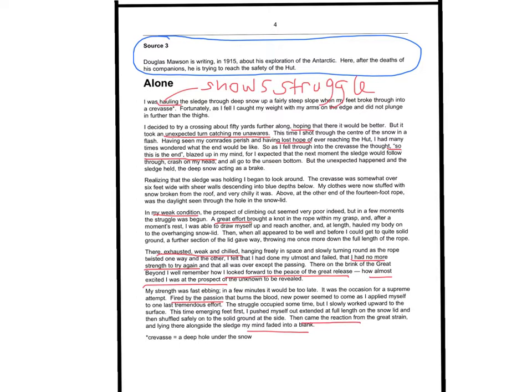So if it's an implied meaning and you're inferring meaning from what you've read, then just make a note, because that is actually a high level skill and that's what will get you into the top band, because you need to show the examiner that you can be perceptive and that you can make inferences, because that's showing that you can fully engage with the text, and that's what they're really looking for. So by the end of your second reading it should look something like this, with perhaps a few more annotations, so that you've got a starting point when it comes to writing up your answer.